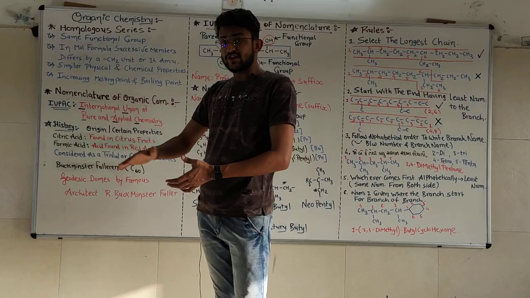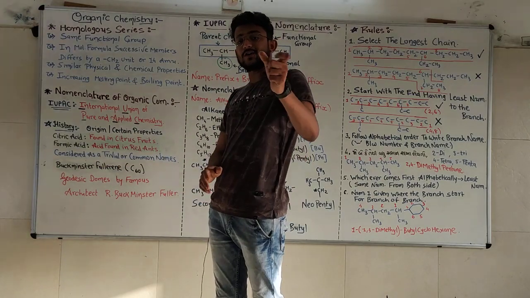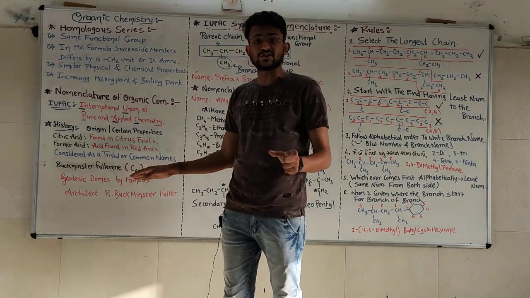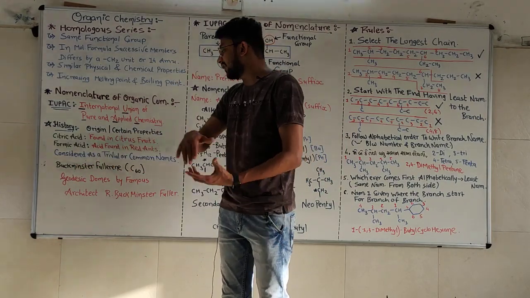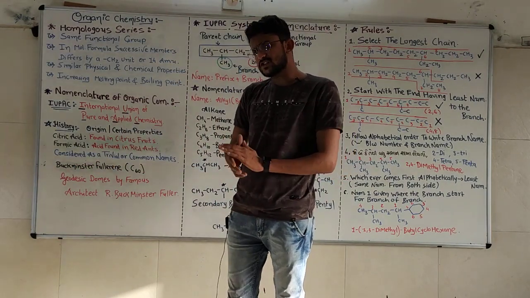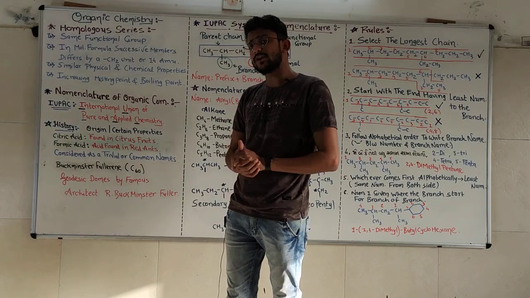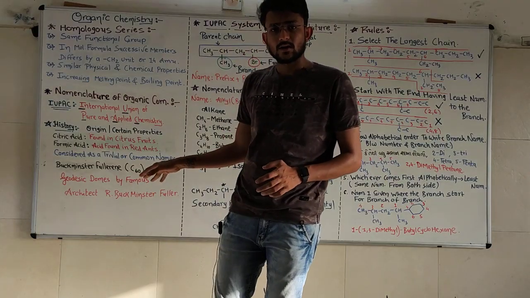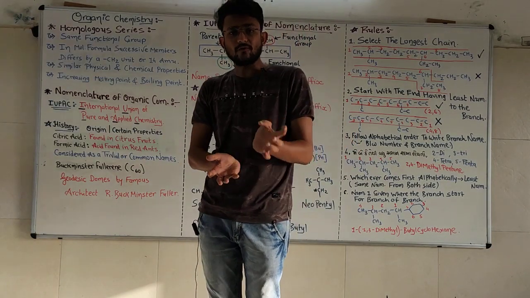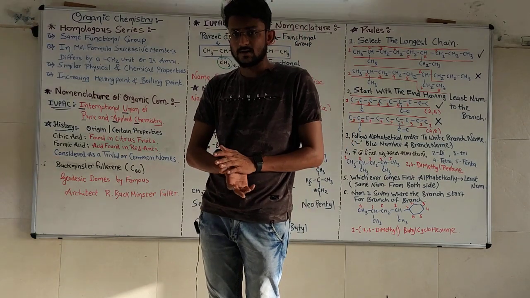In recent history, we came to know one particular structure, the carbon-60 cluster, which is named Buckminsterfullerene. Why has the name Buckminsterfullerene been given to that compound? Because that allotrope of carbon contains a football-like structure of pentagons and hexagons.